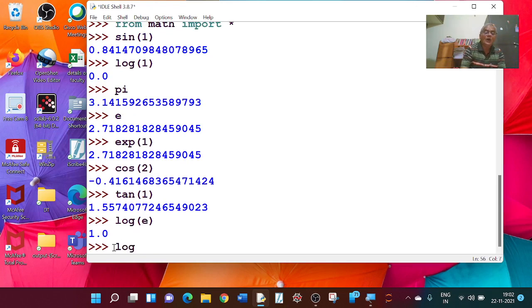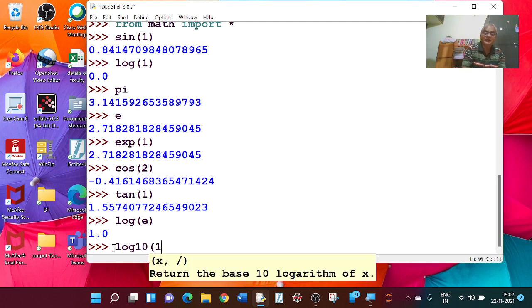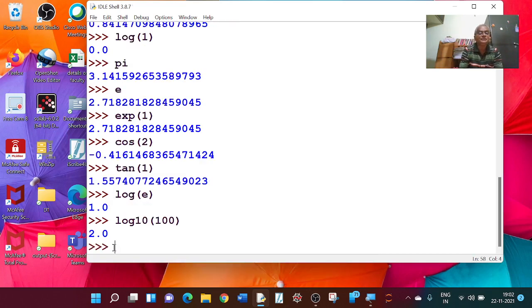Now if I write log10 of 100 within the bracket, this is nothing but the command to find log of 100 to the base 10. I think its value is 2. Yeah, I am getting 2. And log2, here if I write 16, its value is, I think, 4.